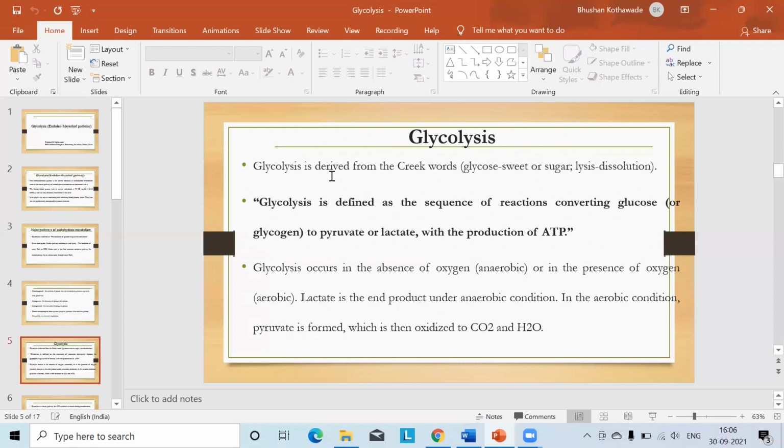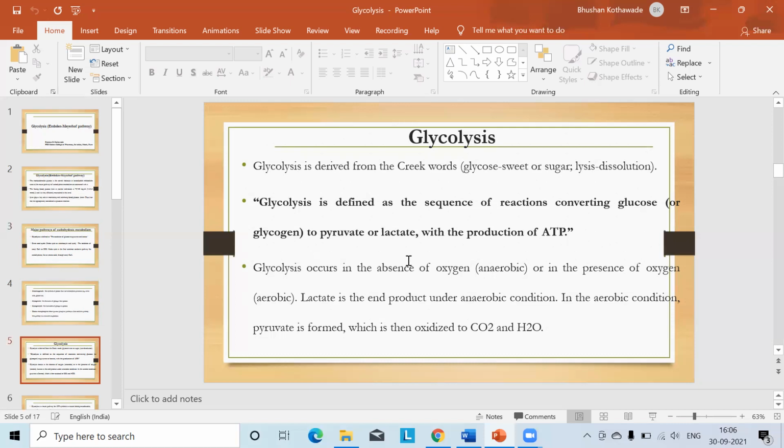Now, what is glycolysis? Glycolysis is a term derived from the Greek words glykys, meaning sweet or sugar, and lysis, meaning dissolution. So glycolysis is the breakdown or oxidation of glucose to pyruvate or lactate with the production of ATP.